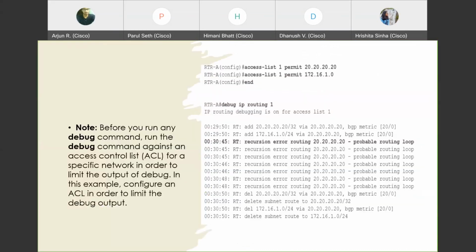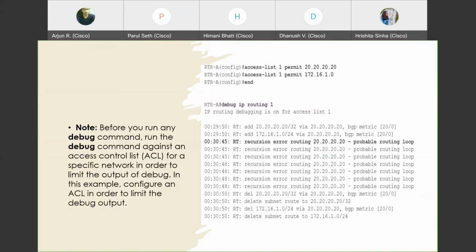If you give debug IP routing 1, where 1 is basically an access list. If you just give debug IP routing, there will be a lot of debug output. To filter only what we require, we give the IP addresses 20.20.20.20 and 172.16.1.0.